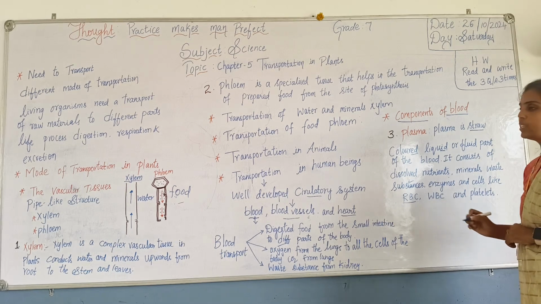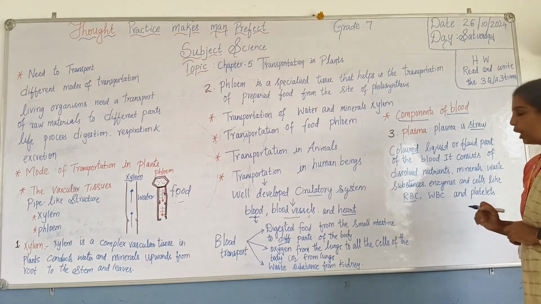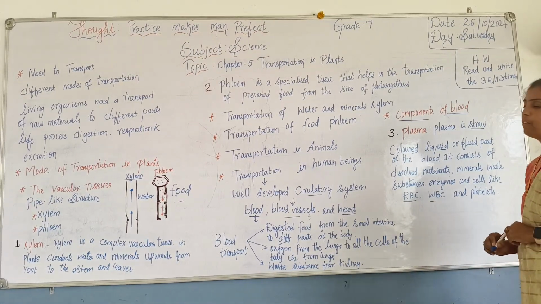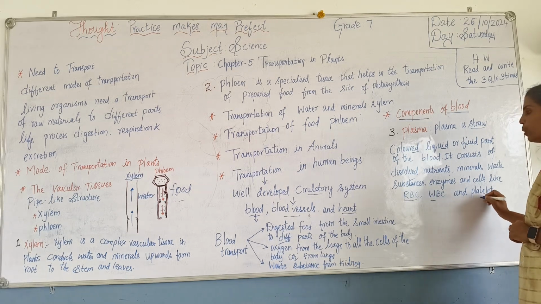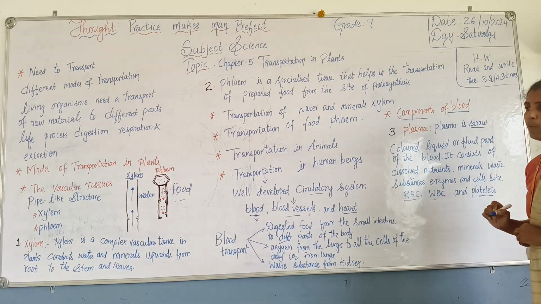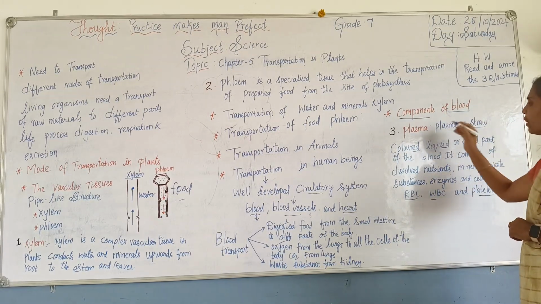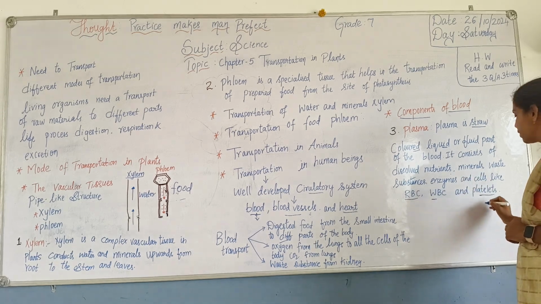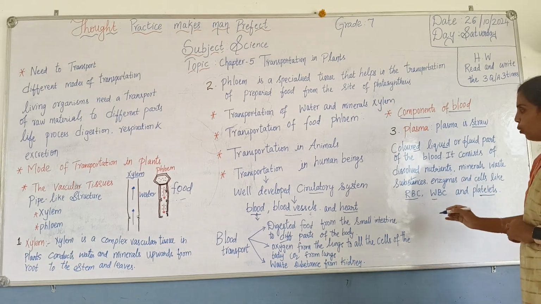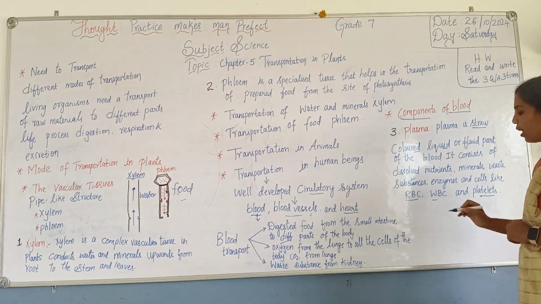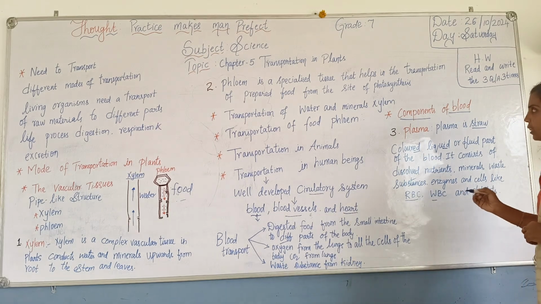WBC increases the immunity power in our body. Platelets are very important for the circulation of the blood. Elaborately, we will see RBC, WBC and platelets in the next class.